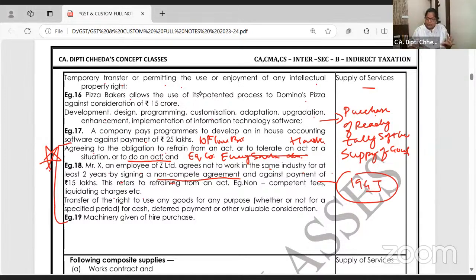What's the gist you have to remember of all this? Is it supply of goods or a service? Clear logic: service. Transfer of right to use any goods for a purpose, whether or not for cash, deferred payment. Transfer of right to use the goods. Plant and machinery and all given on rent. Okay. Deferred payment and so on. It's like supply of service. Not hire purchase. Lease, it will come. Hire purchase is outright, it is sold. That will come above.